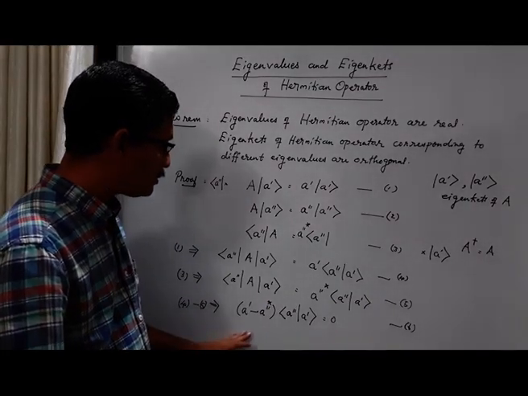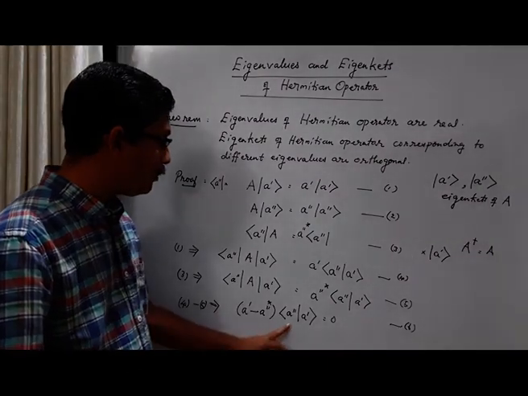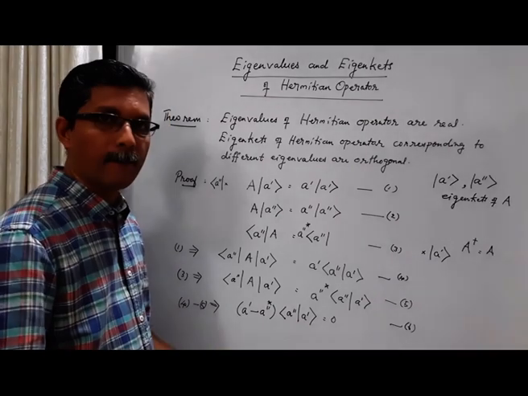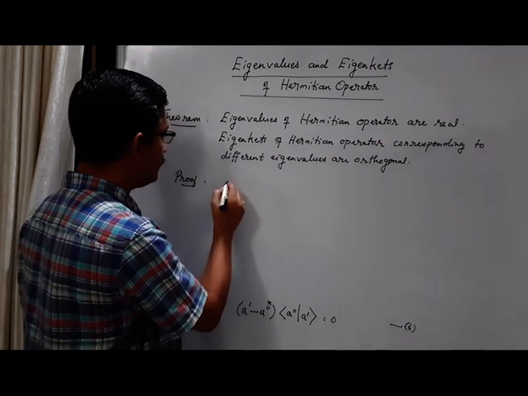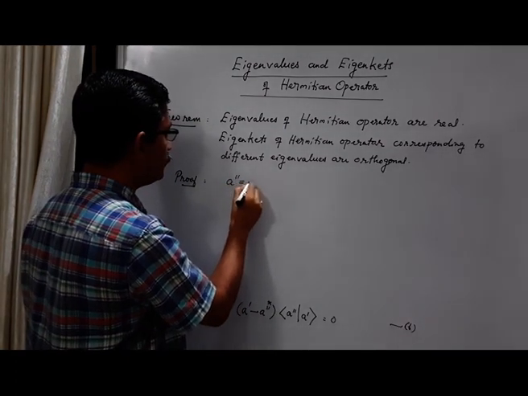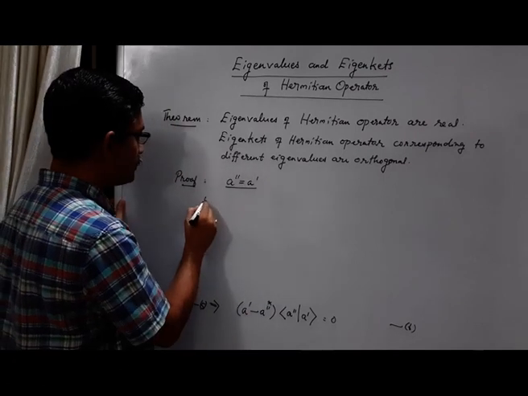Now let's consider two cases. First, I will assume that A double prime is equal to A prime. Let's see then what happens. So let us take A double prime equal to A prime. Then what happens to equation 6?